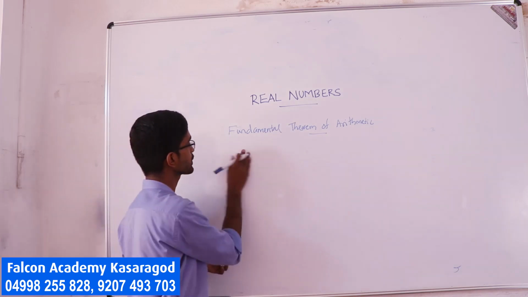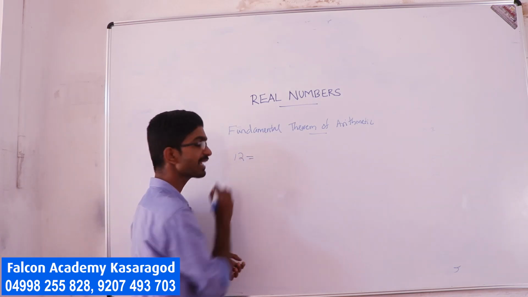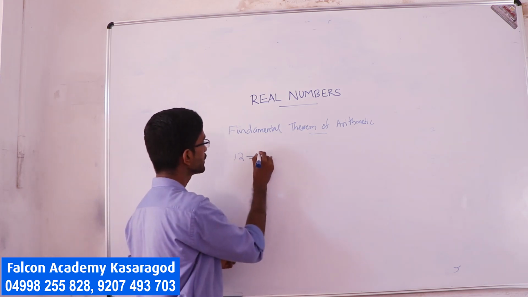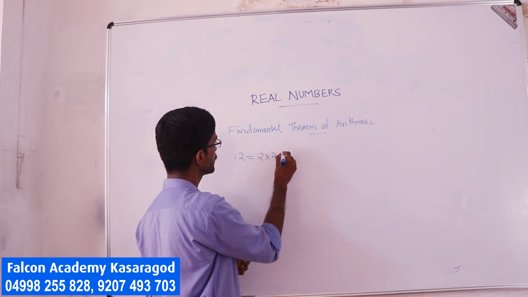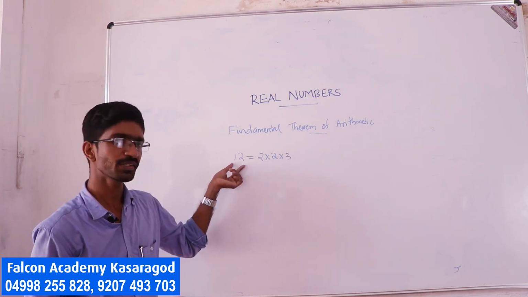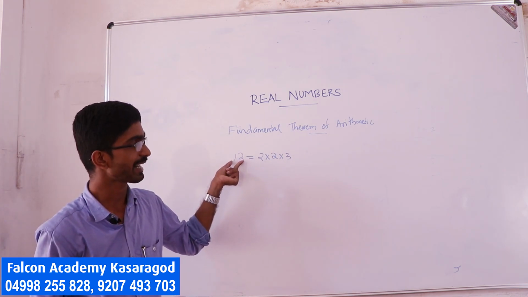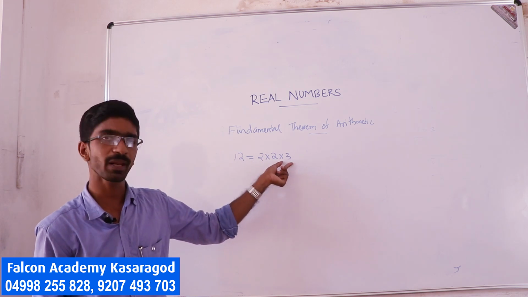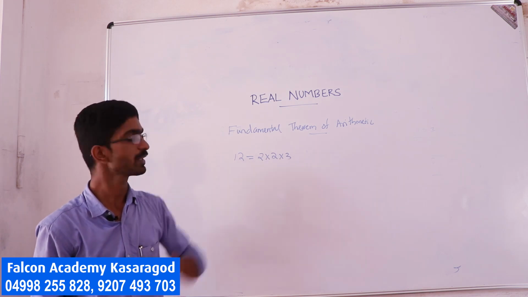Let us consider a composite number 12. I can write 12 as 2 into 2 into 3. This 12 can be written as the product of primes; 2 is a prime, 3 is a prime.